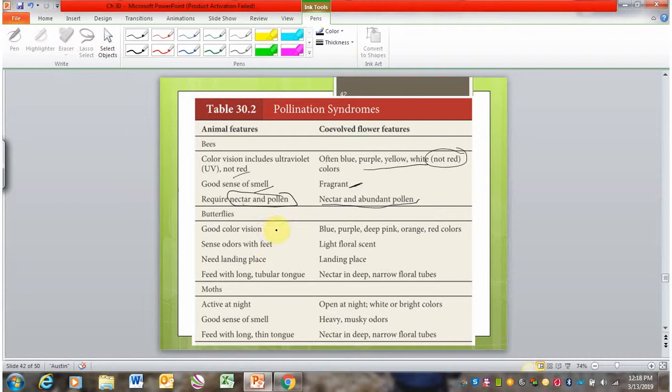Butterflies also have good color vision. They can see red, so you'll see them on red flowers too. They have a sense of smell. It's a little bit different. They actually smell it with their feet, so they'll land on a flower and then they're sensing the smell. And they're attracted to light floral scents. One of the big impacts that you see on flowers that rely on butterflies is that they tend to be broad and flat.